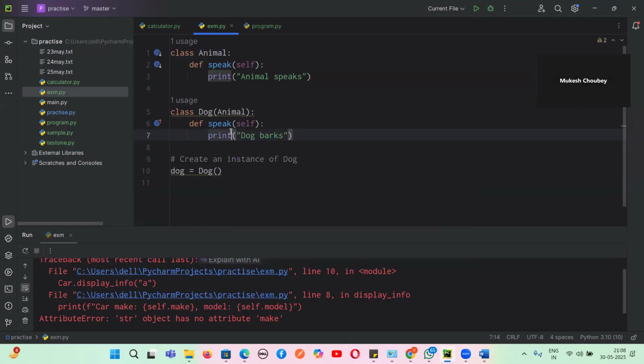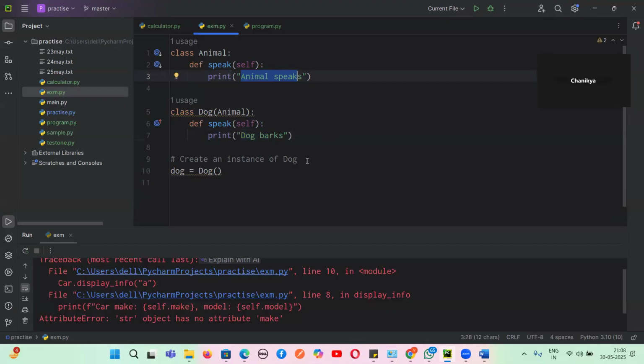So now, same method name, but the implementation is different, guys. See here we are printing what? Dog barks. And here we are printing what? Animal speaks.